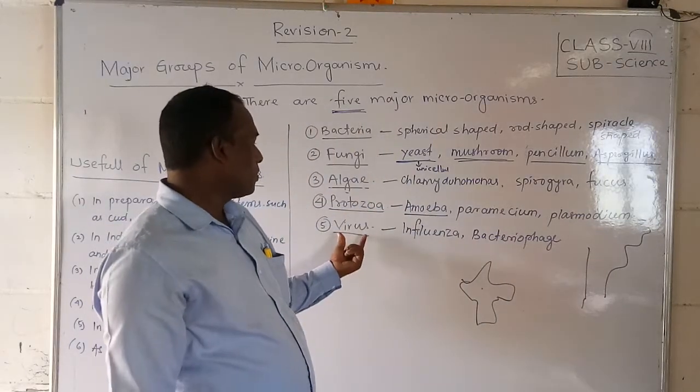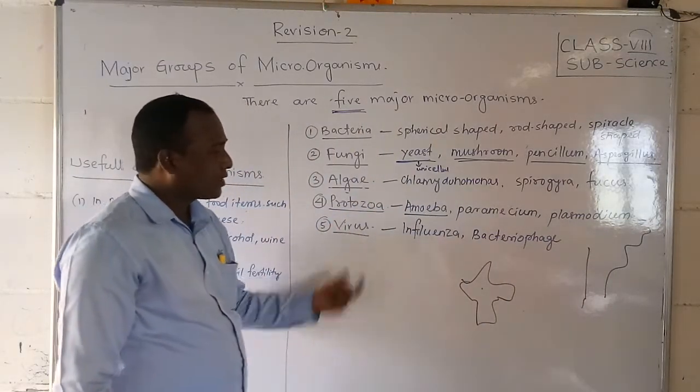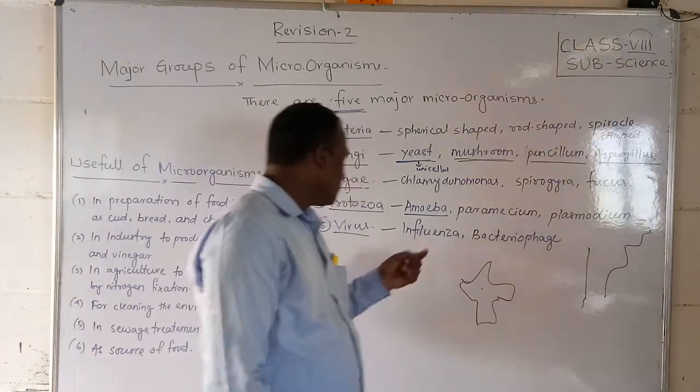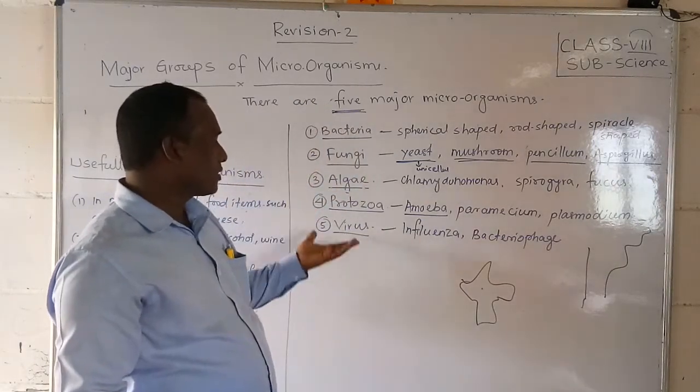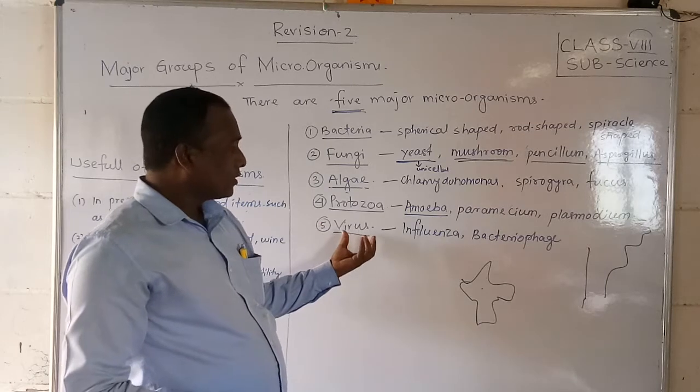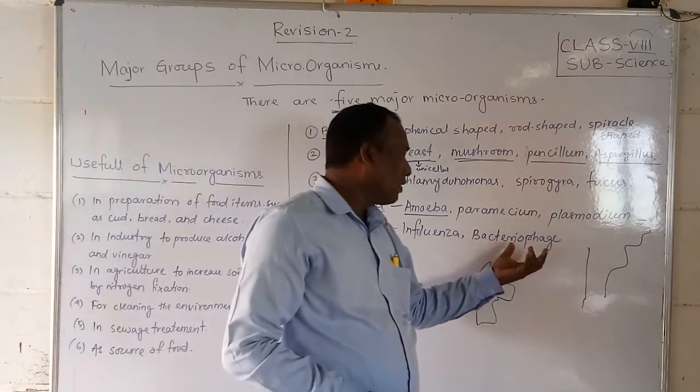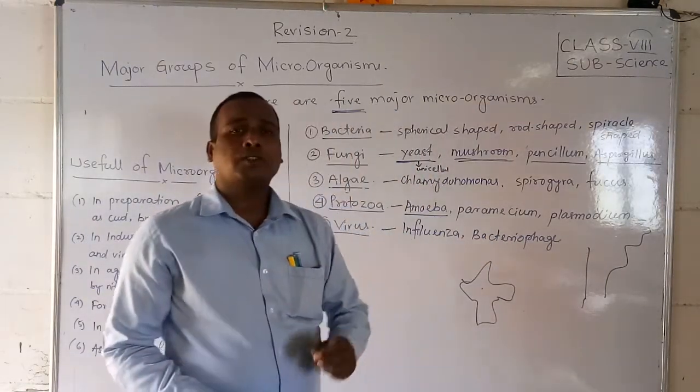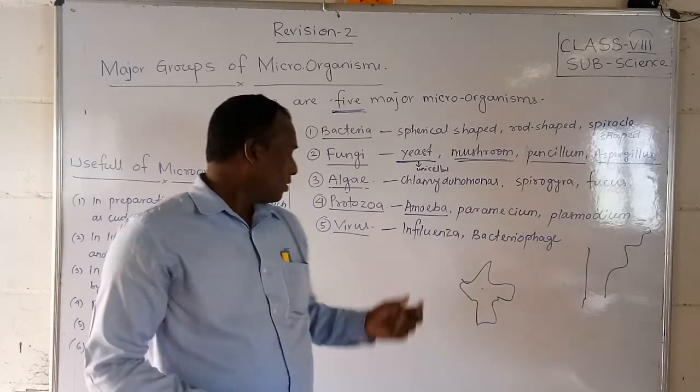Okay, so next we will see the fifth one, the virus. A virus is very small compared to bacteria and others. Examples are influenza and bacteriophage. Influenza and bacteriophage are examples of a virus.